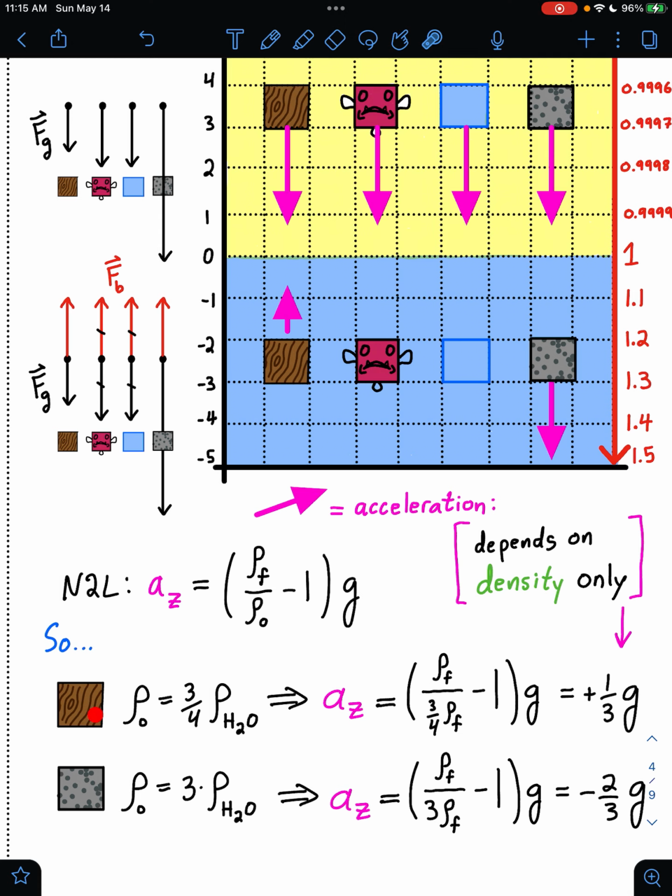So since the densities of the big wood block and small wood block are the same, and the densities of the big stone block and small stone block are the same, then the small and big wood blocks are going to have the same acceleration, and the small and big stone blocks are going to have the same acceleration. It depends on density only, not mass or volume individually.